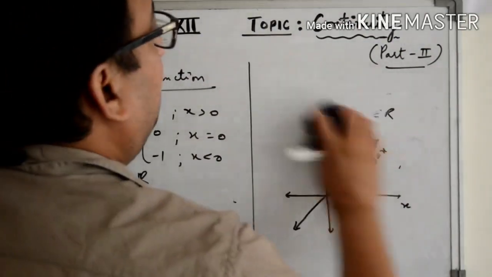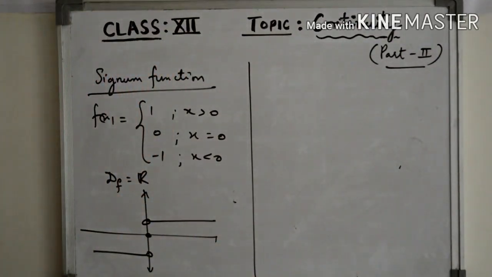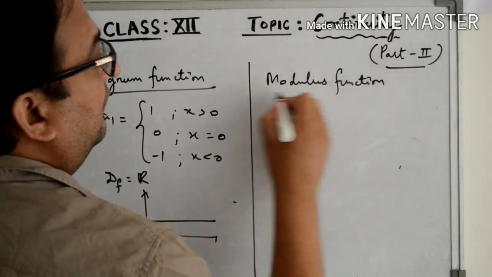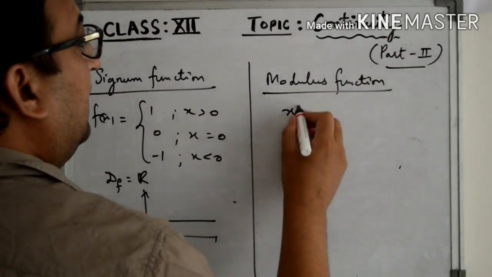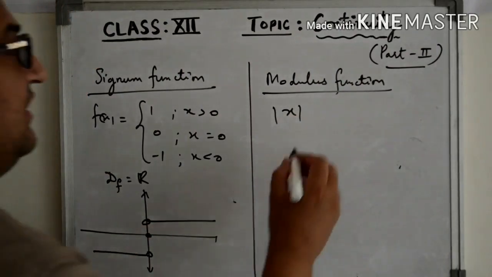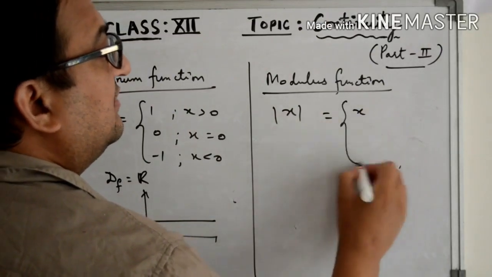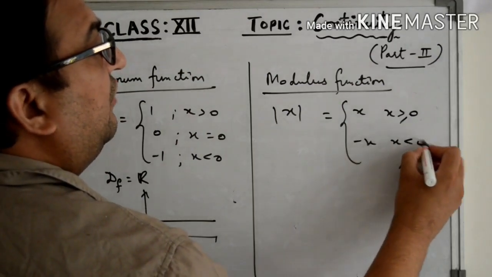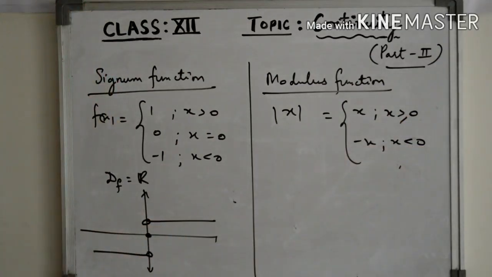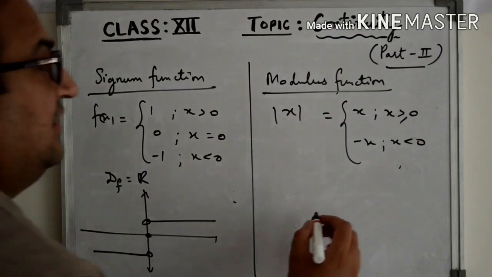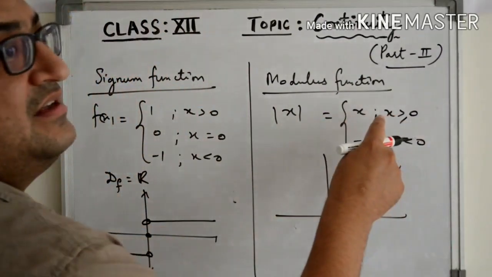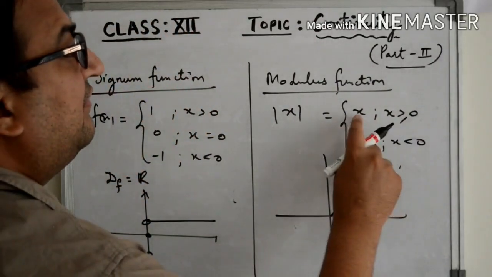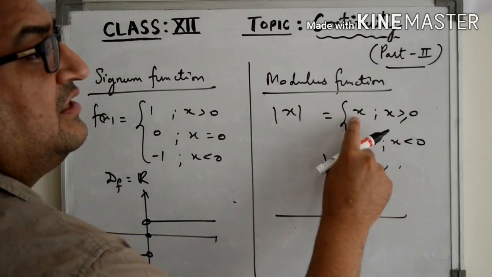Next we have a very important function, that is the modulus function. It is denoted like this, and the definition is mod x is equal to x for x greater than or equal to 0, and it is minus x if the value of x is less than 0. So if we draw the graph of this function, for positive values of x it is x, like an identity function, and at x equal to 0 we use this definition and we will get 0.